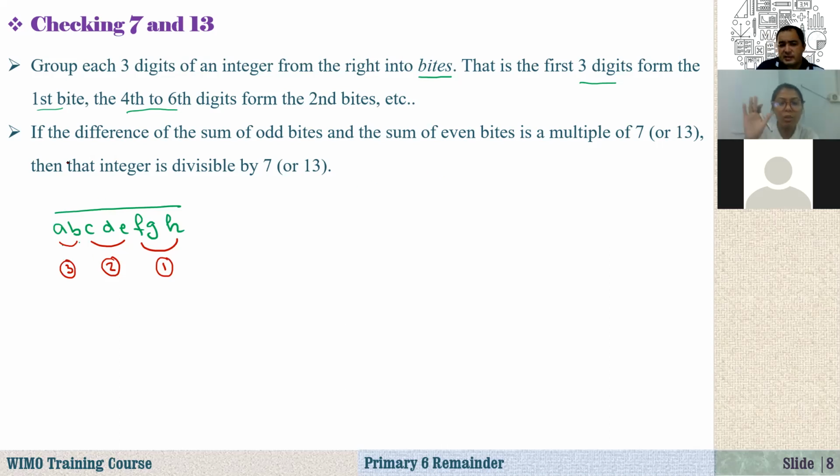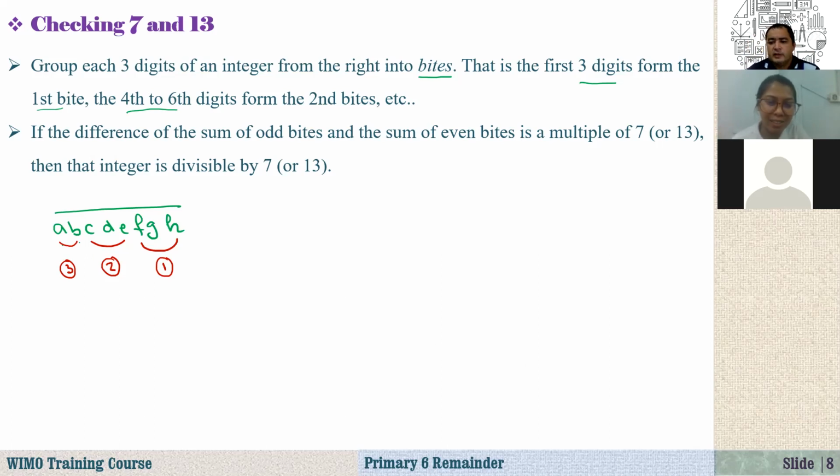The second part is... one more time? Group each three digits of an integer from the right into bytes. Bytes. I do not mean "mint". Bytes, B-Y-T-E-S. Okay. One more time.